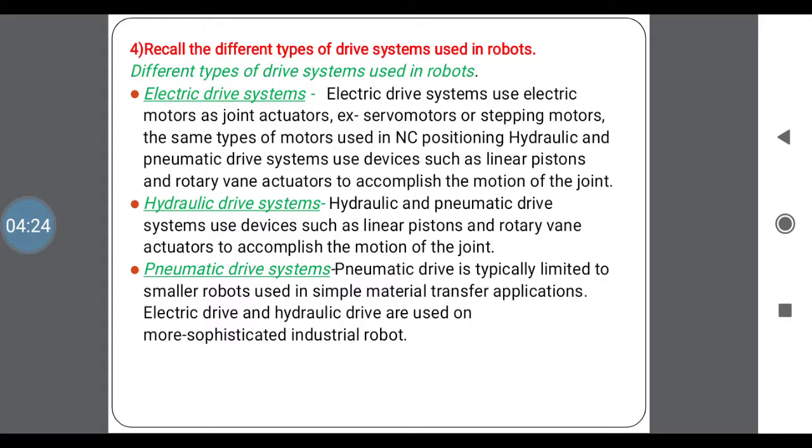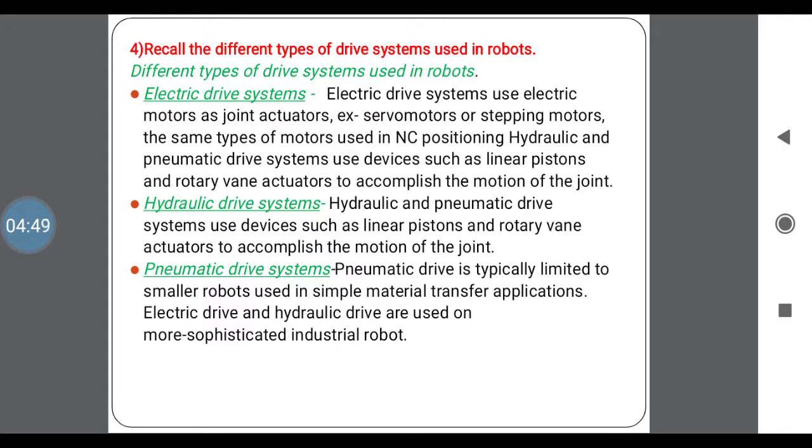Second one is the hydraulic drive system. Hydraulic and pneumatic drive systems use devices such as linear pistons and rotary vane actuators to accomplish the motion of the joint. To move the joint, we need some hydraulic and pneumatic devices. These devices are hydraulic drives or pneumatic drives. Here in hydraulic the working fluid is water.